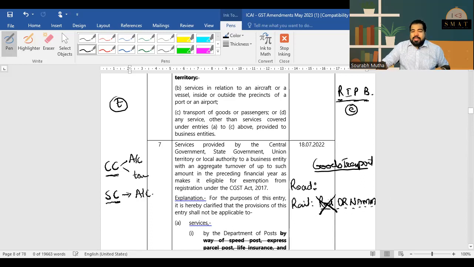And in case of road transport by GTA, Goods Transport Agency, it was basically LL Dr. Nam. What was LL Dr. Nam? Of course, you already know what is Dr. Nam. LL basically was low value, where the value of one consignment is up to 750, or the value of all the consignments in a particular vehicle is up to 1500. That complicated thing has also been removed. So, guys, no more 750 and 1500 exemption there.